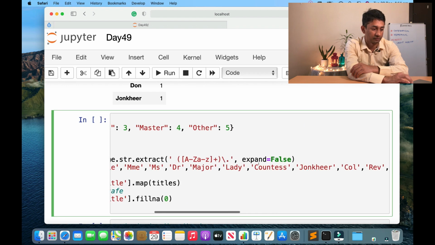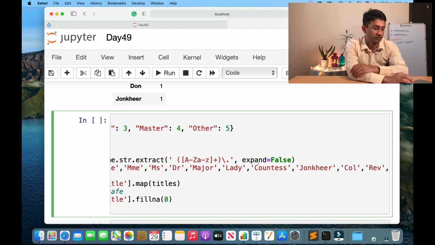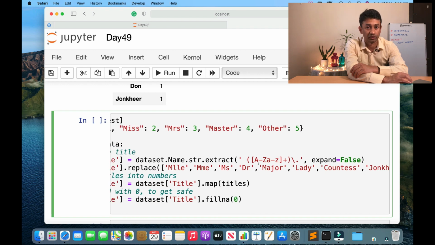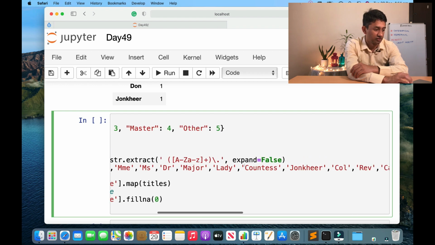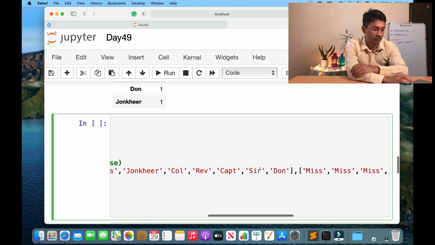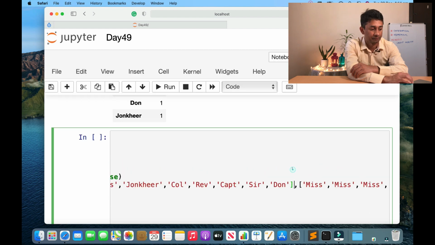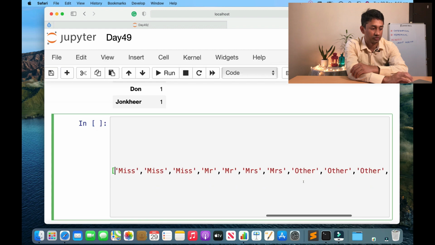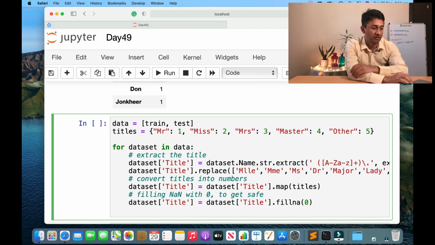We have covered this in the Pandas tutorial series. These are all the values that can be found in the data set, the first array. The second array is the value that needs to be replaced. For each and every element in the first array, there will be an equivalent element in the second array. The values from the second array will be used to replace the values in the first array.